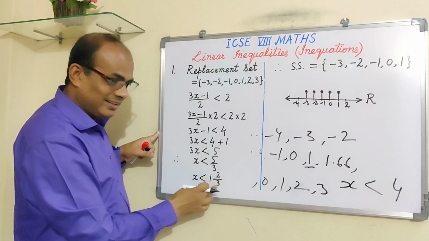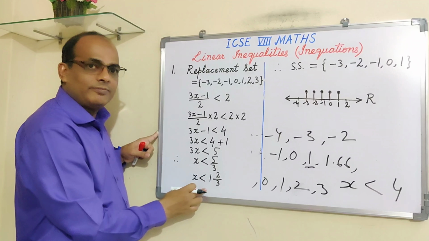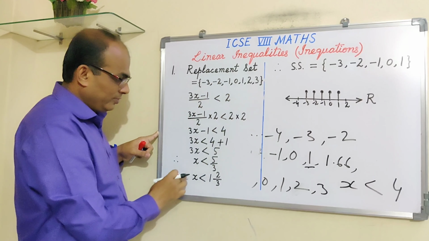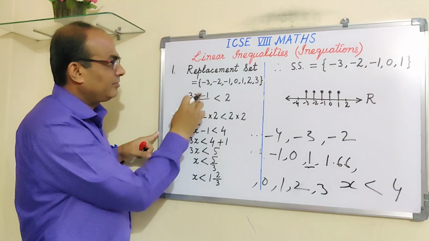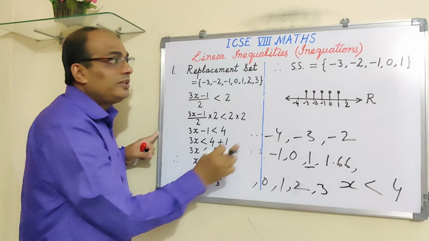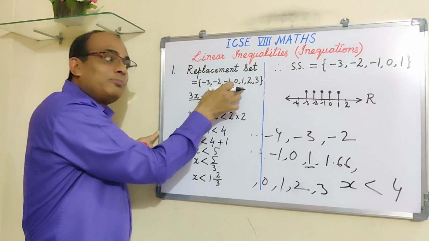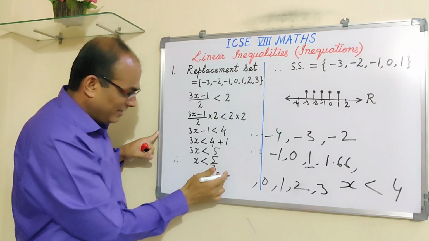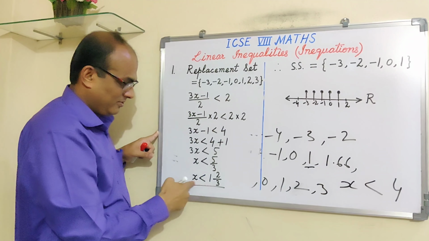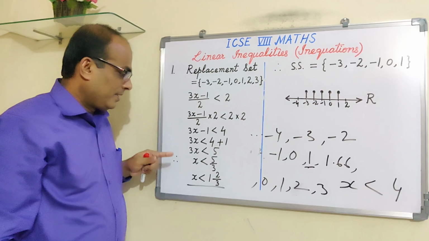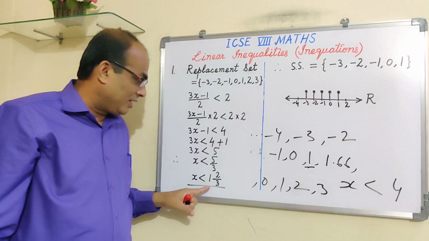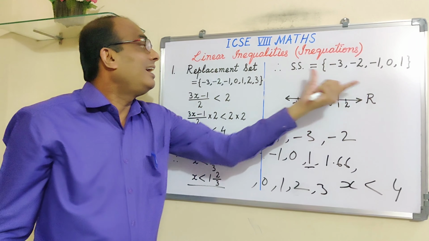Now what about 1? Yes, 1 is less than 1.6. X is 1 because 1 is less than 1 2/3. X is 0, yes, because 0 is less than 1 2/3. X is minus 1. Of course, minus 1 is less than this. Minus 2 is less than this. Minus 3 is less than this. So these are the values which are not only in this set but also satisfy this condition. All these values are not only less than 1 2/3 but also they are in this set.